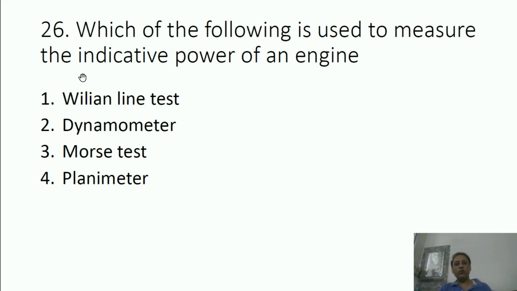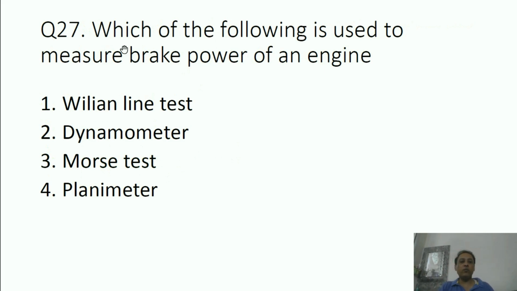Which of the following is used to measure the indicative power of an engine? Willans line test, dynamometer, Morse test, planimeter. Which one? The correct answer is Morse test. Morse test is a test by the help of which we can measure the indicative power.